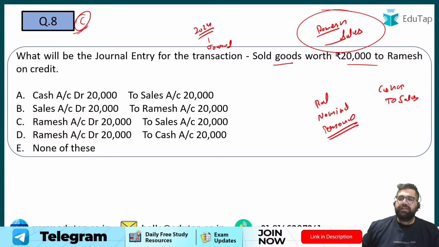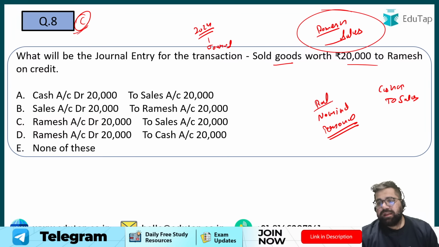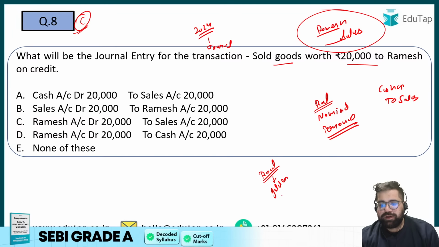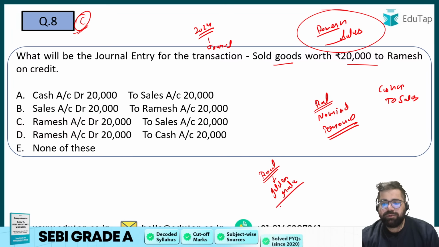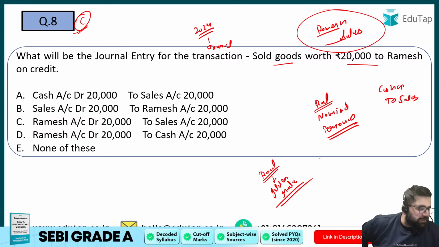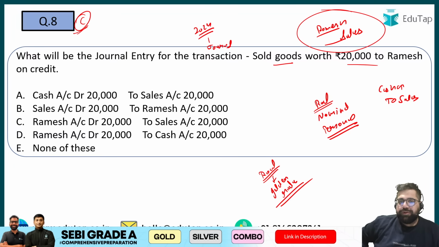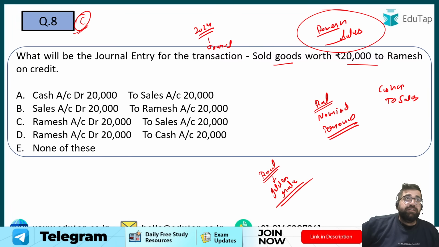Can somebody tell me the golden rule for a real account? What is the golden rule of real account? I'm looking for your answers in the chat box. A very basic question, and in PFRD Grade A Phase 1 2025 itself, they have asked you the golden rule for nominal accounts also. So likewise, they can ask you a similar question in SEBI also.